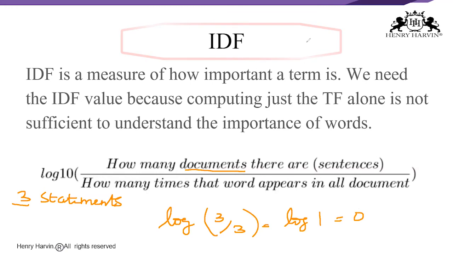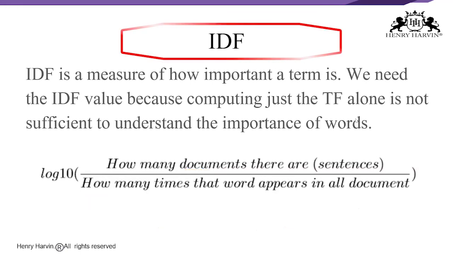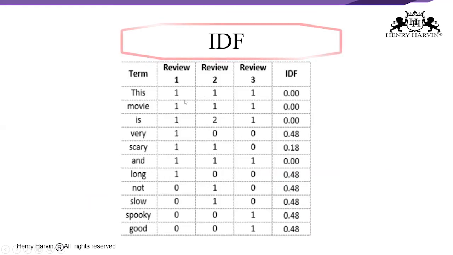Similarly, you can find out for all the other words too. For all of these words it is 0. Movie has also appeared in everything, so that is 0. Very is 0.48. Scary is 0.18. So what do you understand from this? Here you can see that 'is', 'this' and the like all have an IDF of 0, which means they have less importance.